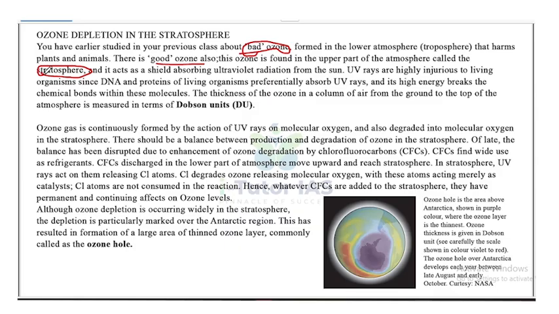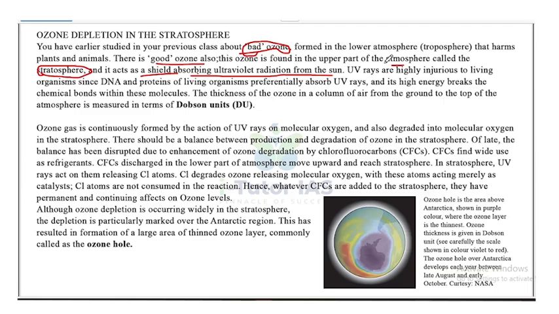So ozone that is present in the lower part, that is the troposphere, is known as bad ozone, and good ozone is present in the upper part of the atmosphere called the stratosphere, and it acts as a shield absorbing ultraviolet radiation from the sun. So why is it called good ozone in the stratosphere? Because it acts as a shield to the UV radiation from the sun.